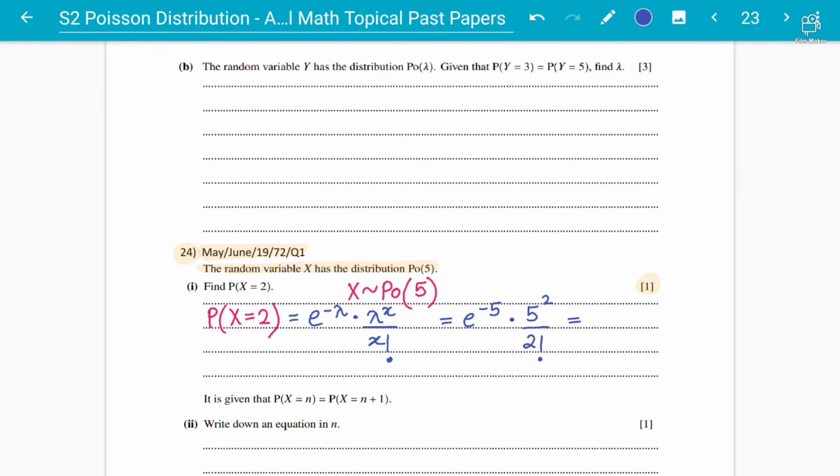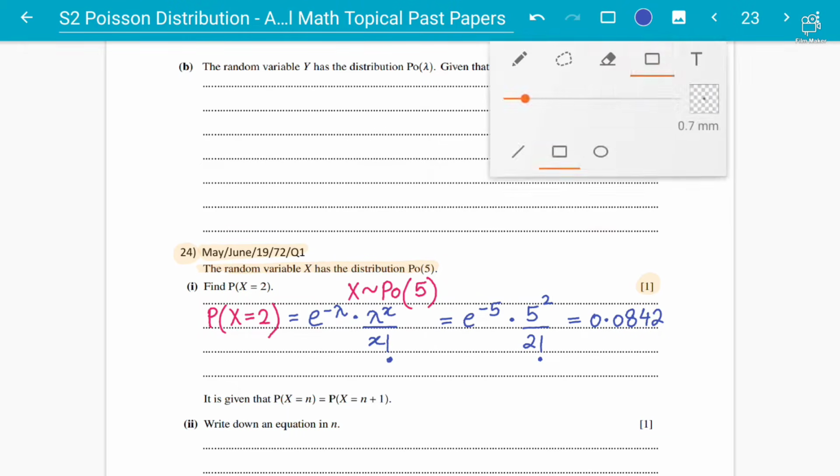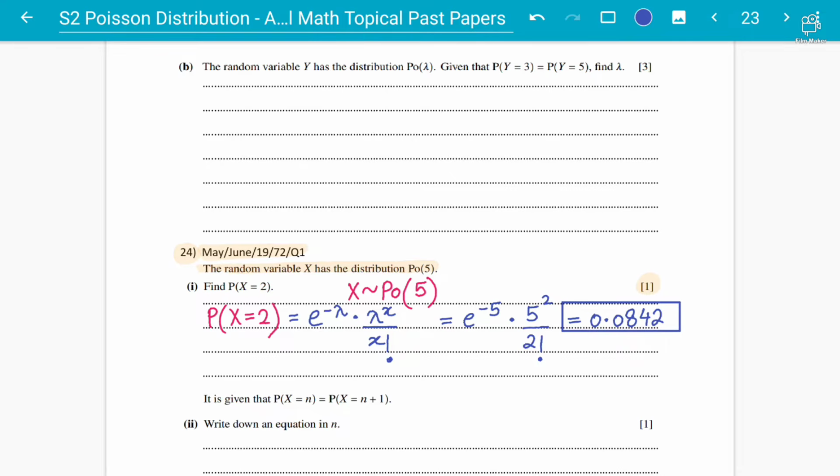Make sure to have a calculator and give your answer to 3 decimal places or 3 significant figures. So here we go. I'm getting 0.0842 for 3 significant figures. Students, the answer is 0.0842.